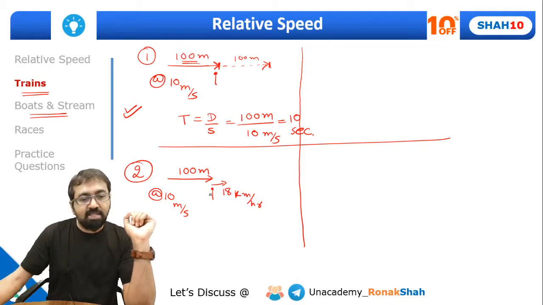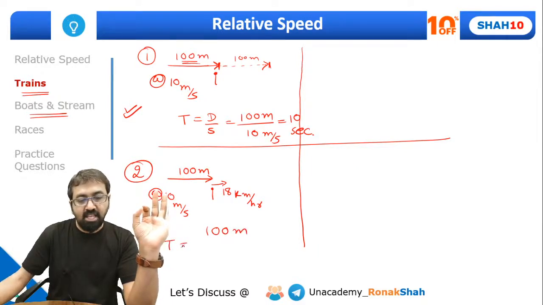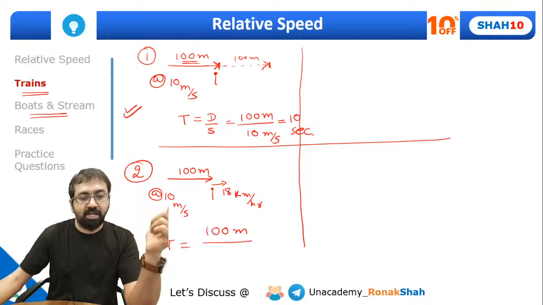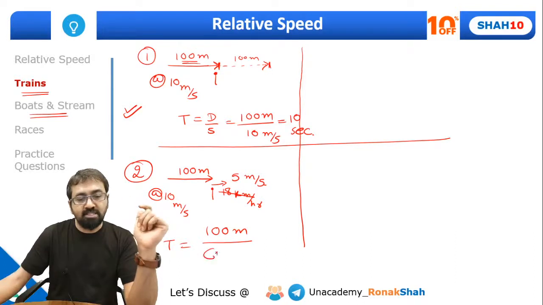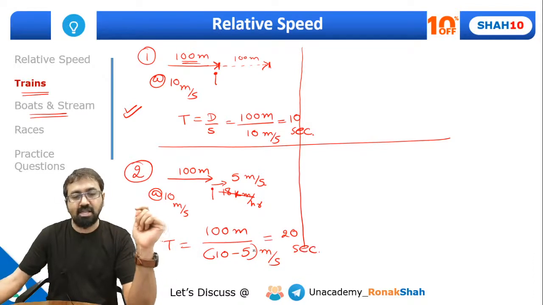Now guys, please understand, when a train wants to cross a person or a pole, ultimately the train will have to travel a distance equal to its own length, right? At what speed? At the relative speed. Now 18 kilometer per hour, can I say it's nothing but 5 meter per second? Since both of them are moving in the same direction, what is the relative speed? 10 minus 5, that is 5 meter per second. So how much time will it take? Now it will take 20 seconds.